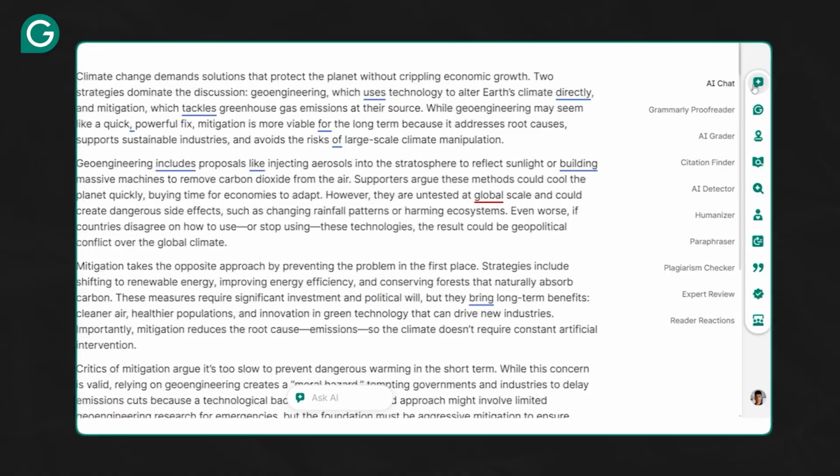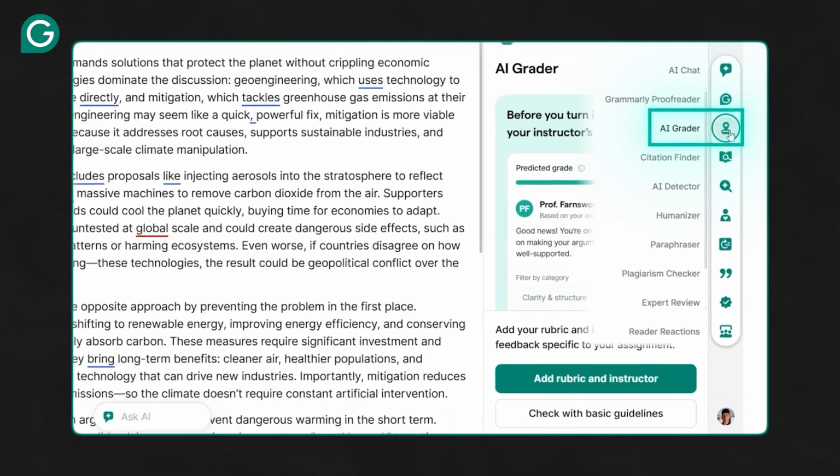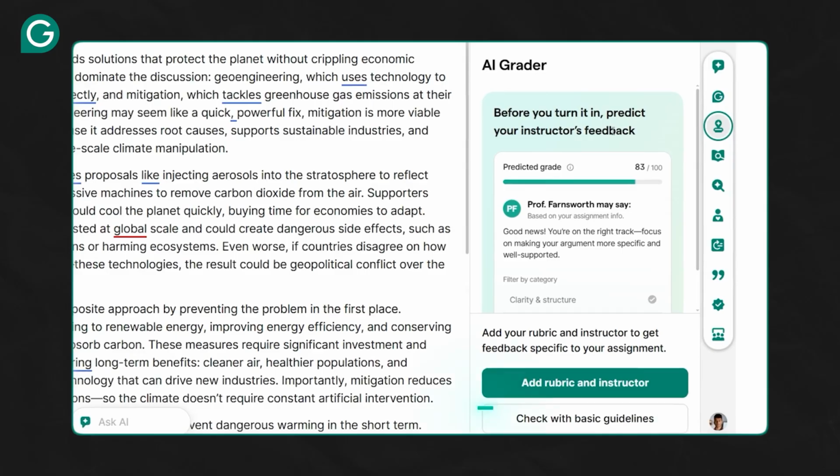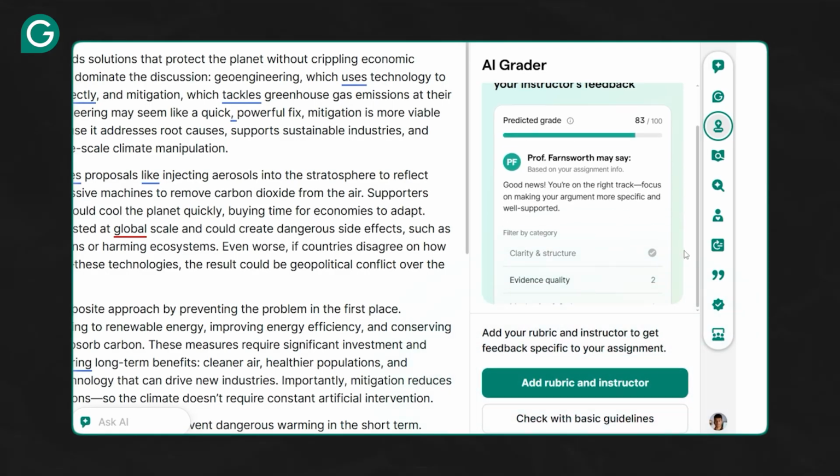Now let's say an hour goes by and you're cruising along with your essay. That's where the next feature comes in, AI Grader. This feature allows you to upload your instructor's rubric and see a predicted grade. The grades are meant to flag areas where you can strengthen your work before submitting. So let's go ahead and see what an example essay would get.